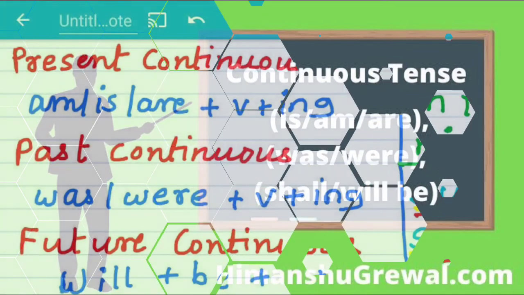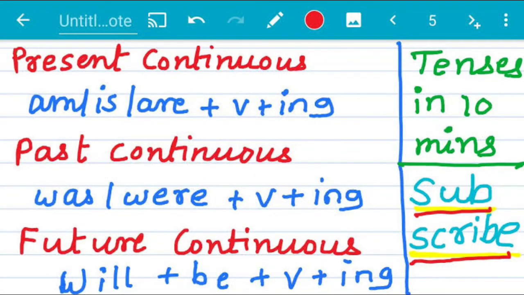Children, let's recap the formula for past, present and future continuous tenses. First, for present continuous tenses, we need to use am, is for the singular subject and are for the plural subjects plus verb plus ing. Then for past continuous tense, for singular subjects we need to use was plus verb plus ing, and for plural subjects we need to use were plus verb plus ing.